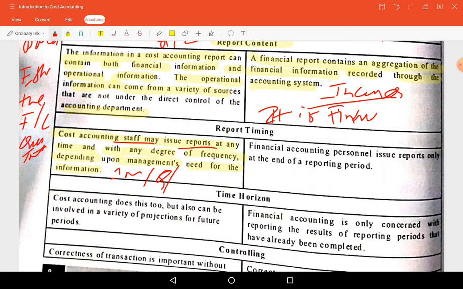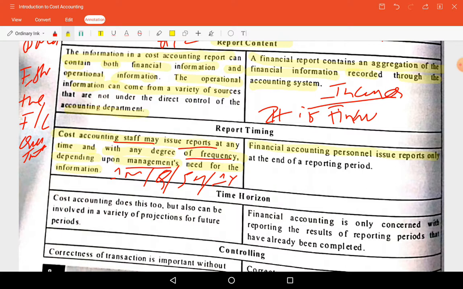If they want a 5 month period, they will prepare for a 5 month period. For years, they will prepare for 10 years or 5 years. Like that, reports can be maintained at any degree of frequency. They will project for a maximum of 1 to 2 years of information, but as per the management's need they will prepare. Whereas financial accounting reports are only issued at the end of the period.